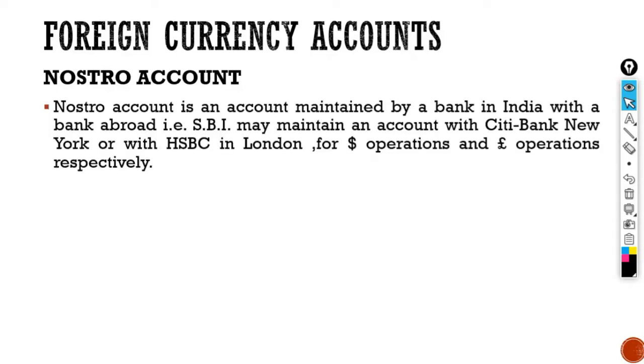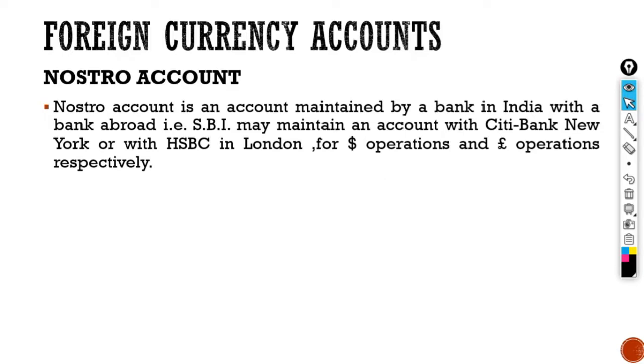Okay, now let us understand what are the various foreign currency accounts present. The very first foreign currency account is known as the Nostro account. Now, the Nostro account is an account maintained by a bank in India with a bank abroad. For example, SBI may maintain an account with Citibank New York or with HSBC in London for dollar operation and euro operation respectively.